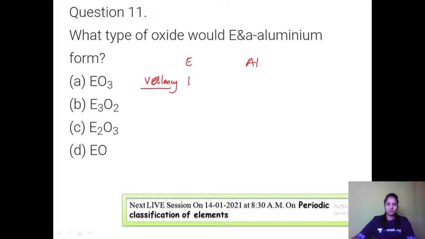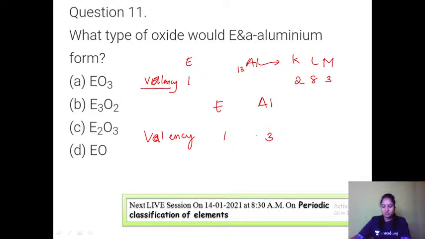And aluminium, atomic number 13, so if you write its electronic configuration, that is K, L, M, it will be 2, 8, 3. Aluminium's valency and valence electrons are same. Here it is 1, if nothing is given we can consider it to be 1, and this would be 3.